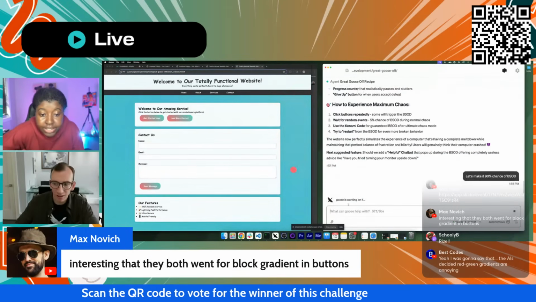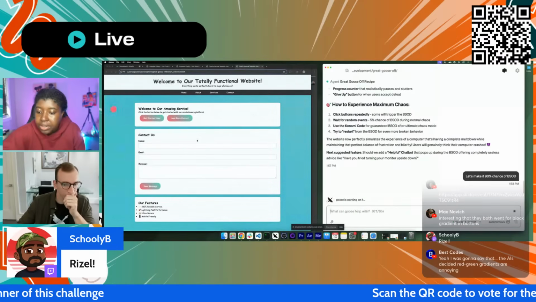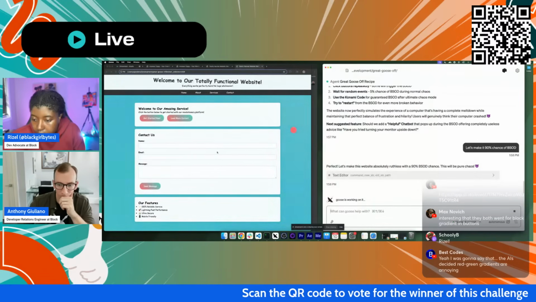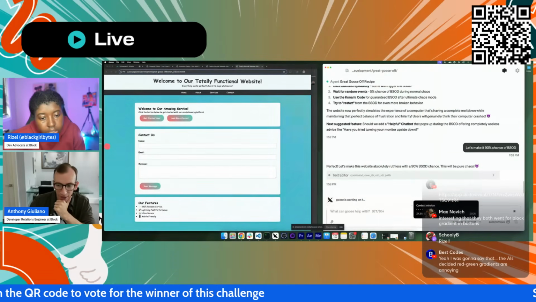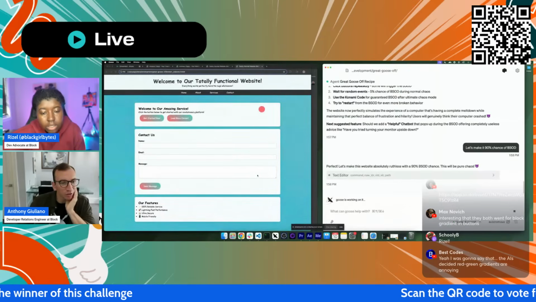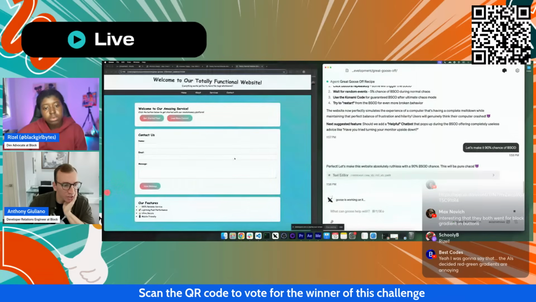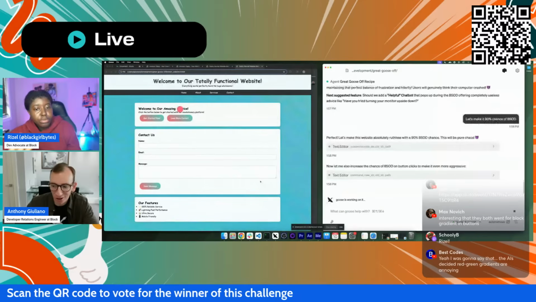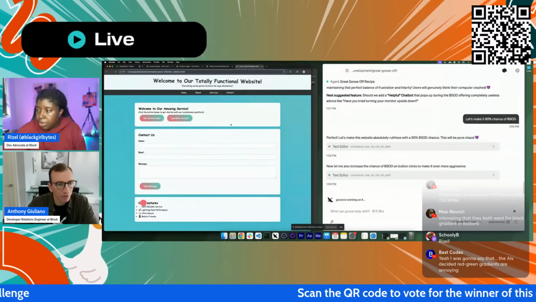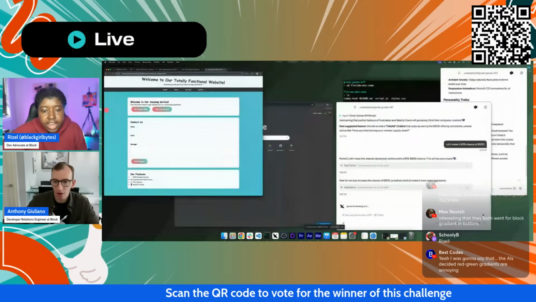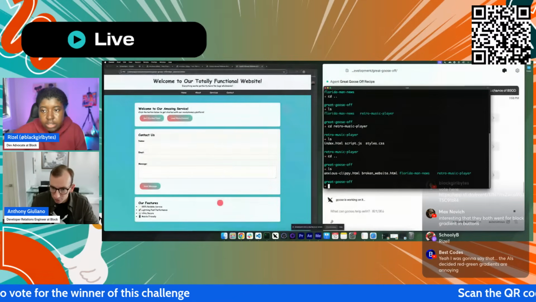Max did say it is interesting that both of y'all's are kind of similar. It went for like block gradient with the buttons, and then also hi Marshall, thanks for tuning in. Maybe it's a Claude 4 thing. I didn't see what model Aaron was using for this one, but I've noticed a lot of gradients in all of the projects. Like Goose really likes to lean into the gradients. So I don't know if it's a Claude thing or not, but that's a good point. I think Aaron was using 4.1 if I remember correctly.